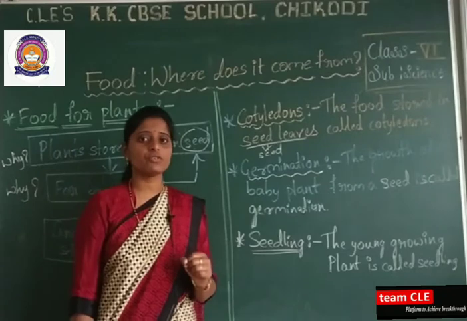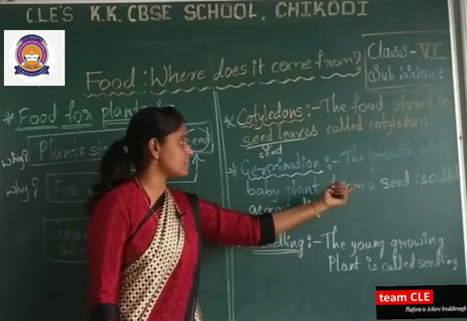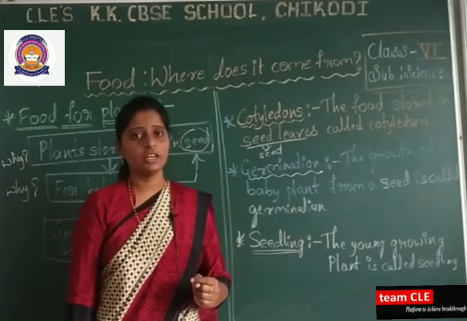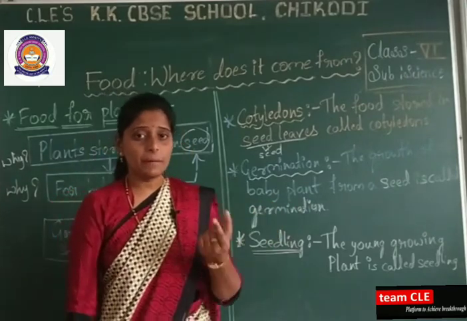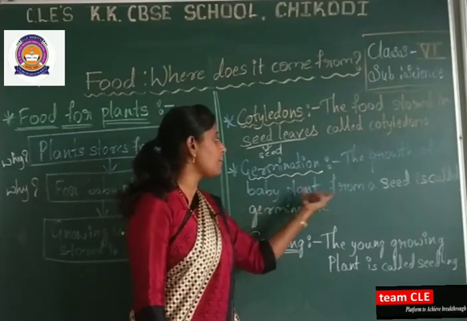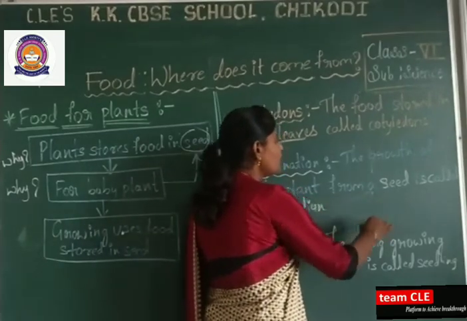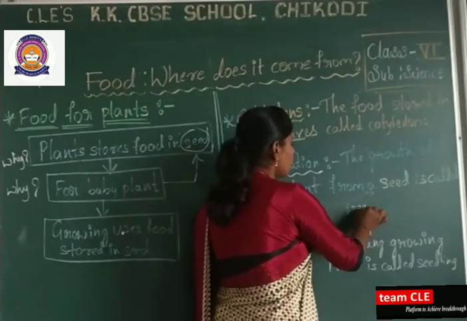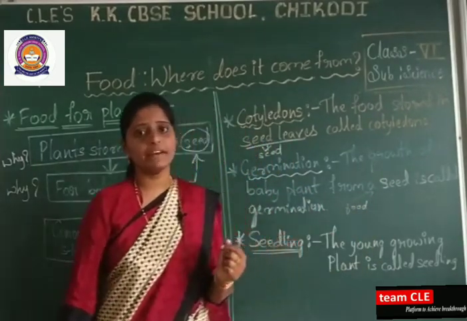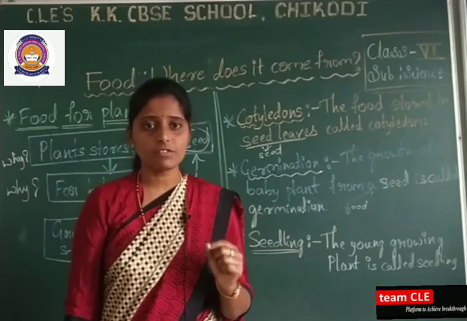Then comes the term germination. Even this you studied. What is germination? The growth of a baby plant from a seed is called germination. Why does the baby plant require a seed? For food purposes, because in the seed part the food is stored.